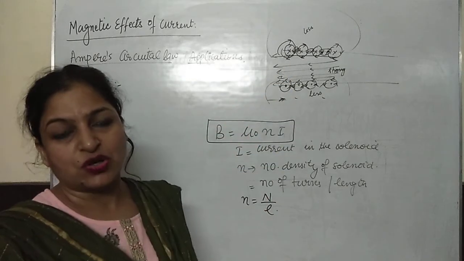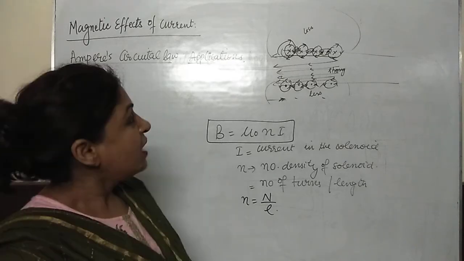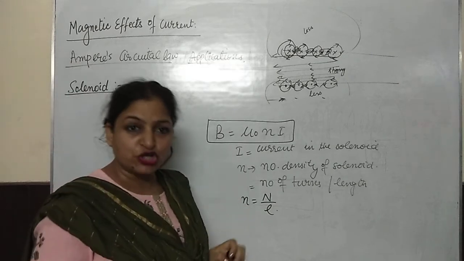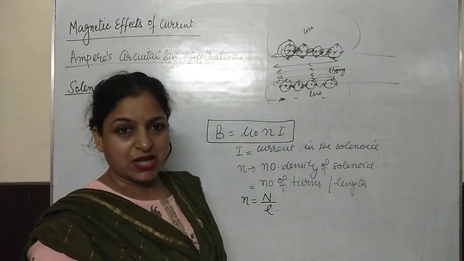You can see here the magnetic field inside the solenoid is very strong. It is almost uniform, and you will see how strong a magnetic field is produced inside the solenoid in the activity also. We'll discuss that also.